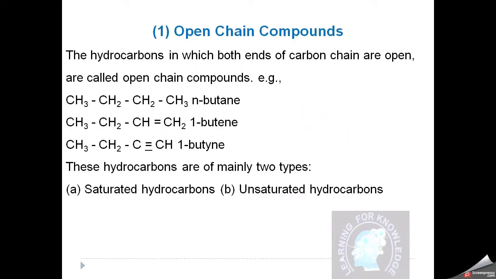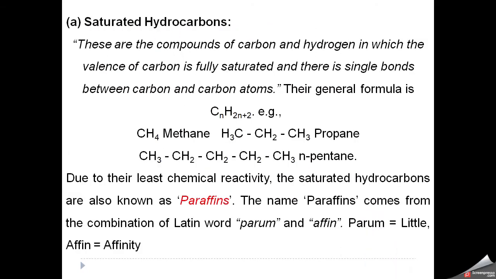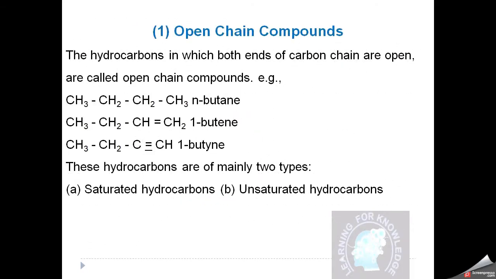Now we will talk about open chain organic compounds. The hydrocarbons in which both ends of the carbon chains are open are called open chain compounds. These are some examples which show that all these compounds are open chain because both ends are open. This is an example from alkanes. This has 4 carbon atoms and they are open. The name of this compound is n-butane.